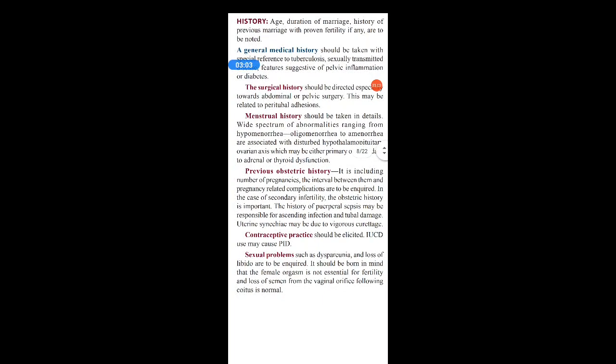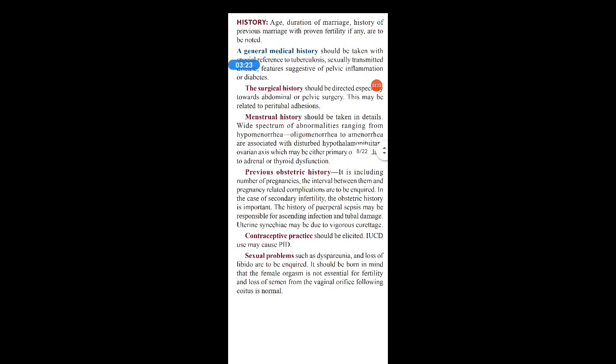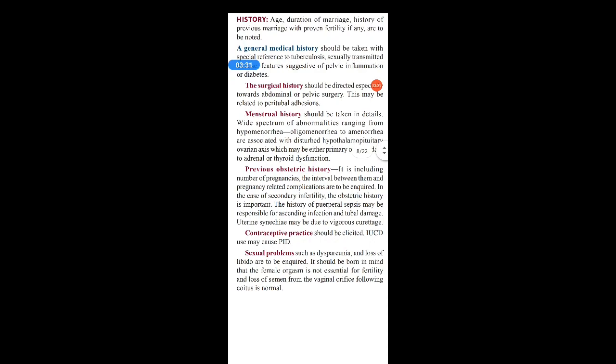If a lady has a history of hypomenorrhea, that means less menstrual blood, or the periods last less than 2 days; oligomenorrhea, if the cycles are infrequent, meaning she is getting late, not getting monthly, or the cycles come more than 35 days apart; or amenorrhea, that is absence of menstruation, then all these point towards a disturbed HPO axis, which may be primary, meaning the defect is in the HPO axis, or secondary to adrenal and thyroid dysfunction.